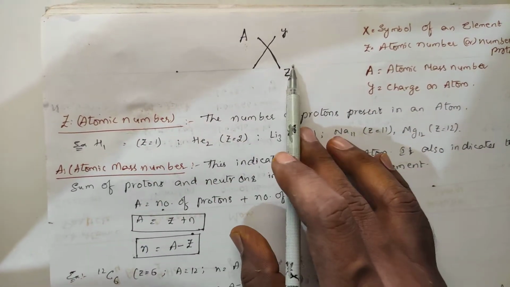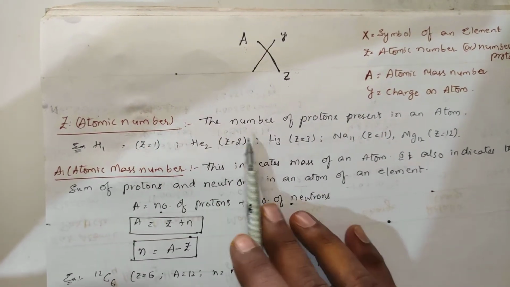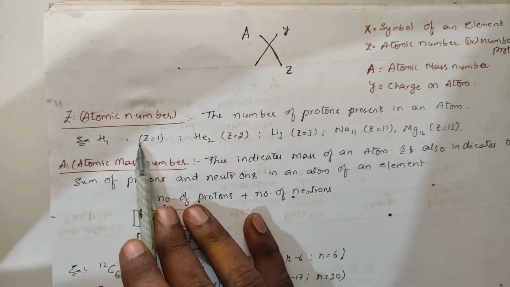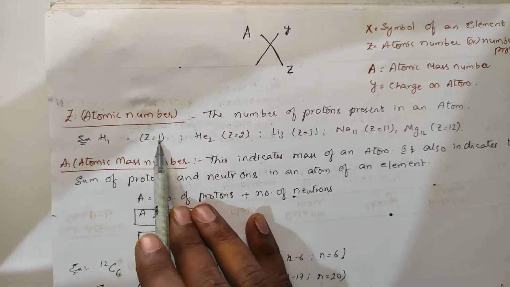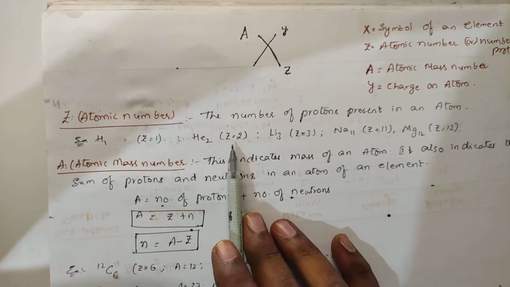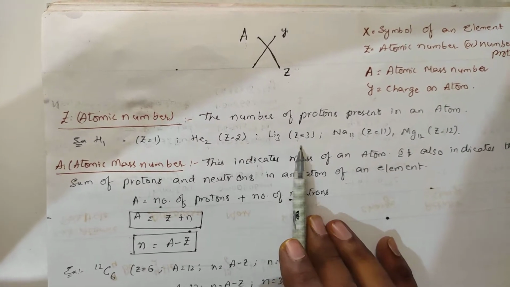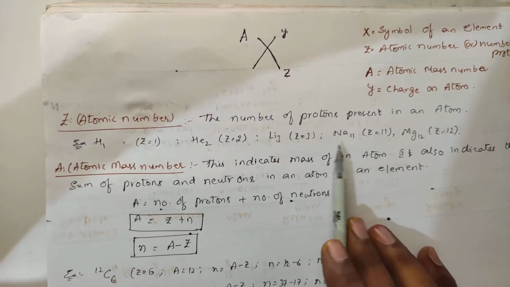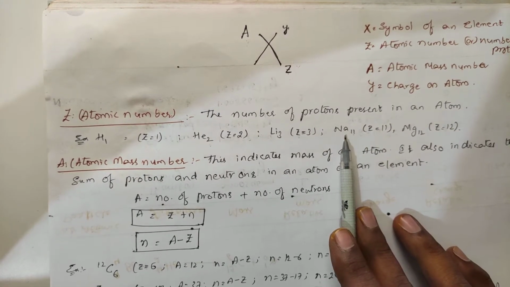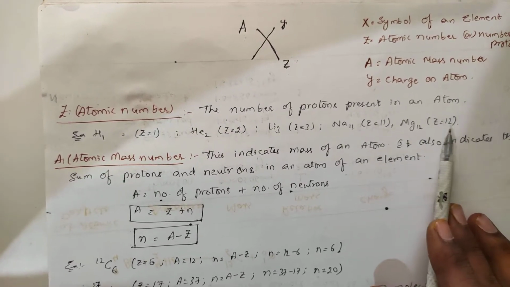So let us take this one. Z, atomic number. What does this indicate? It indicates the number of protons present in an atom. Example, if we take H 1. So what is the number of protons value? Z is equal to 1. This is He 2. It indicates Z is equal to 2. This is lithium 3. So this one atomic number is equal to 3. Sodium 11 indicates Z is equal to 11, meaning the number of protons present in sodium is 11. Magnesium 12 means the number of protons, number of positive charges, is equal to 12.